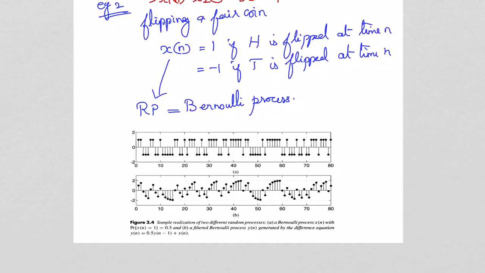the output of a filter. So when you do any modification on the process, that will also produce another random process. So another random process can be generated by transforming x of n, which is also a random process, by means of some mathematical operations. So if you perform any mathematical operation, here for example we have considered a linear filtering operation.